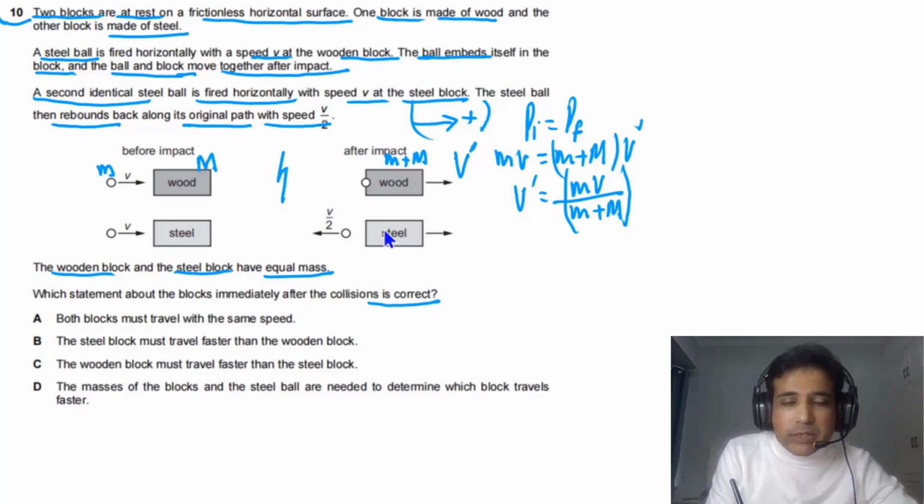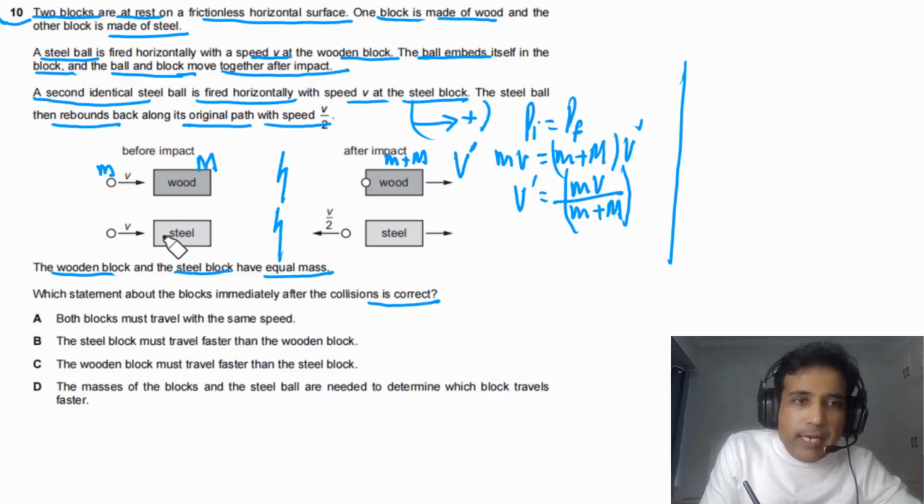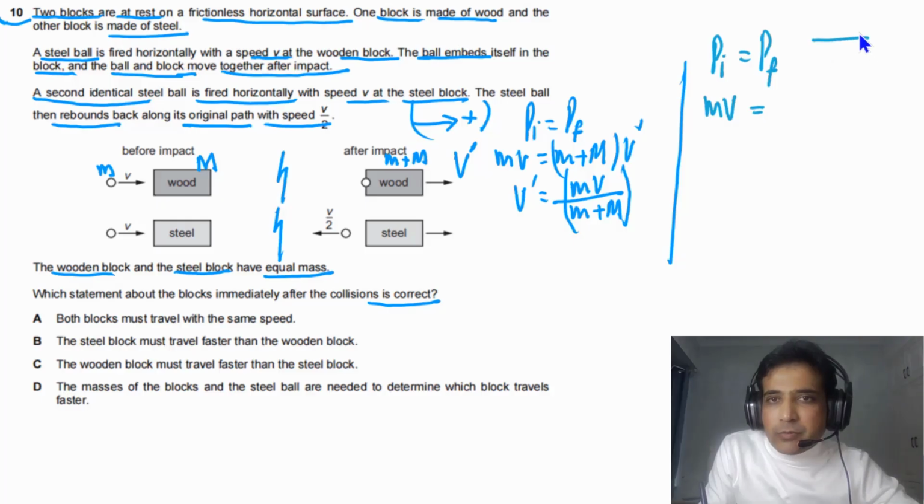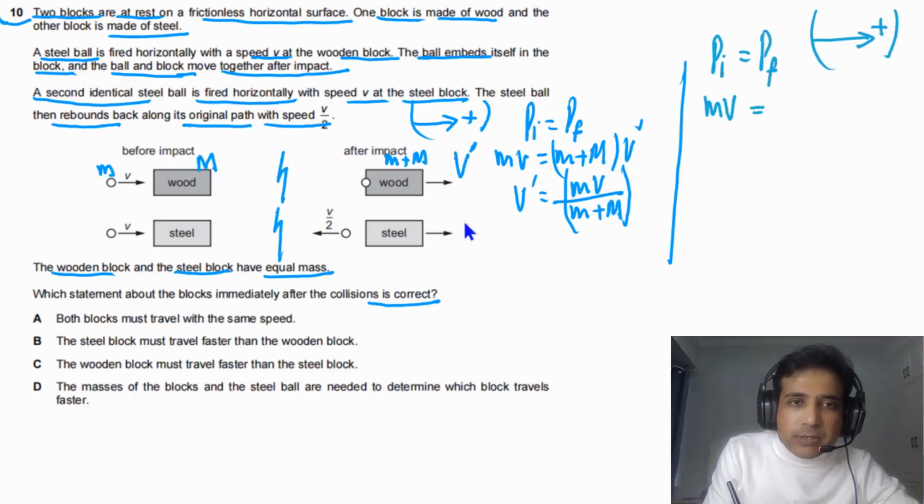Now we can do the same for this one. So this is what is happening after. In this case we start from initial momentum. P initial has to be equal to P final. P initial is mv, and again we take to the right as positive. Let's say the speed of the steel block after impact is Vs.